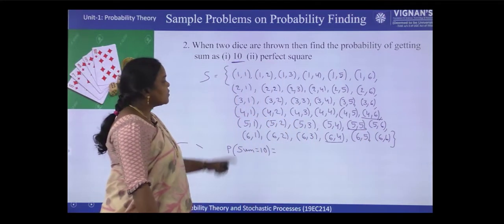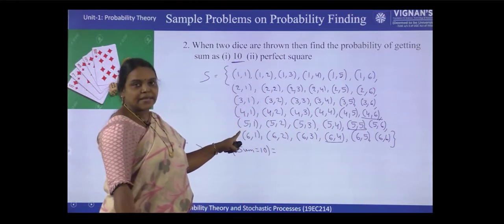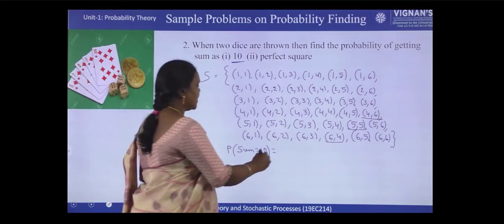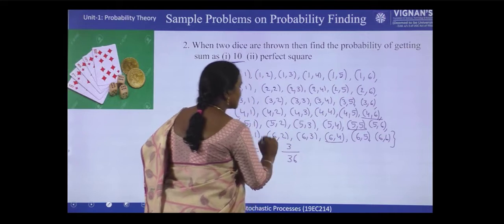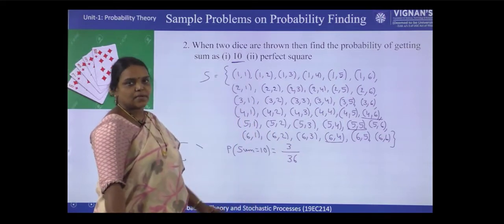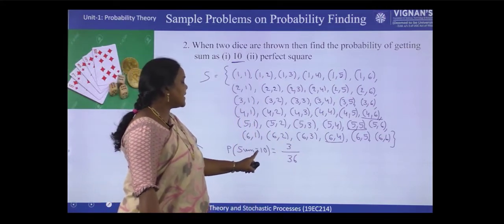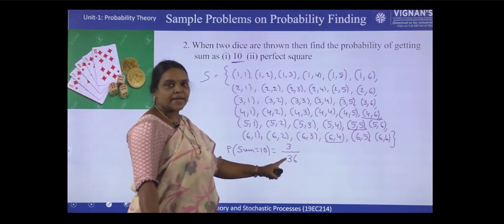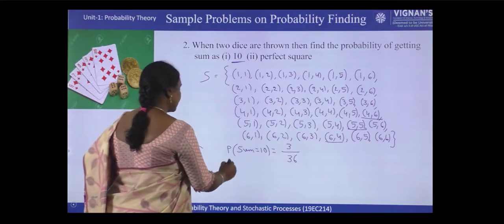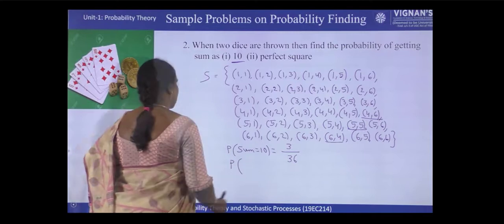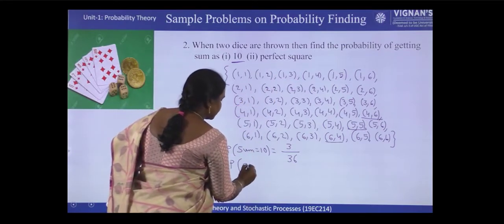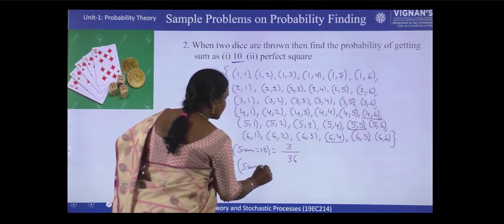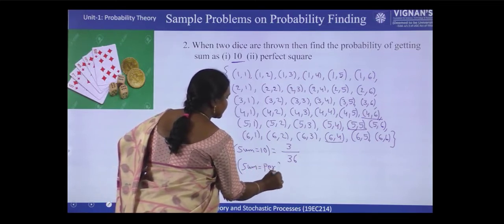Okay. So out of total how many combinations are there? 36 combinations are there. Out of 36, 3 combinations are satisfying the given condition. Okay. So probability of getting sum equal to 10 is 3 by 36. And next, probability of sum becoming a perfect square. Sum is perfect square.